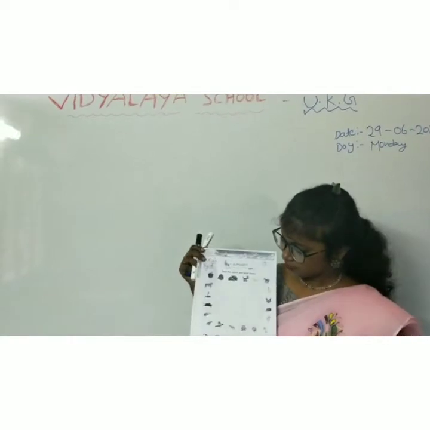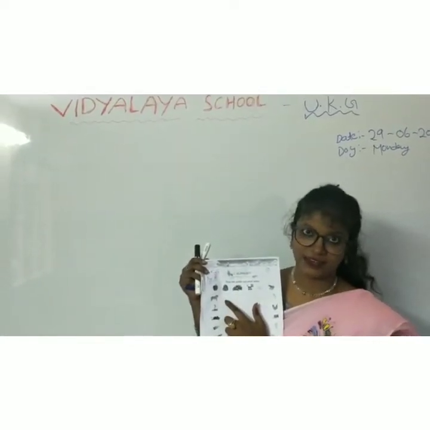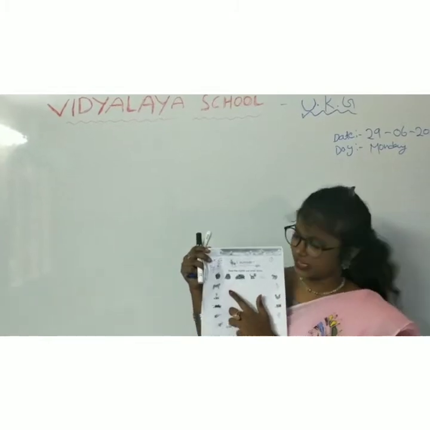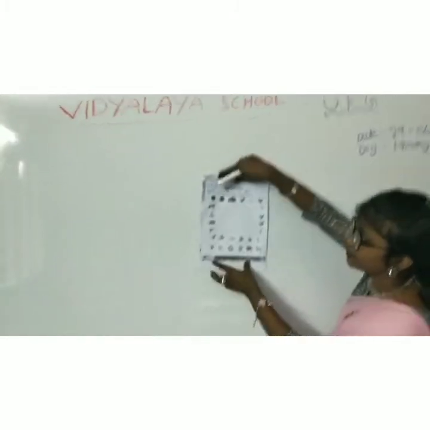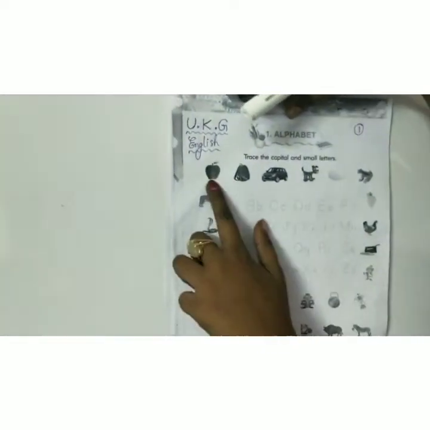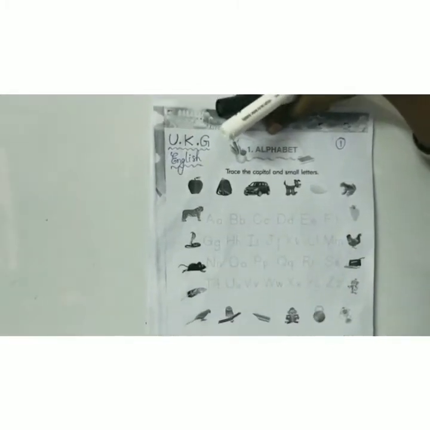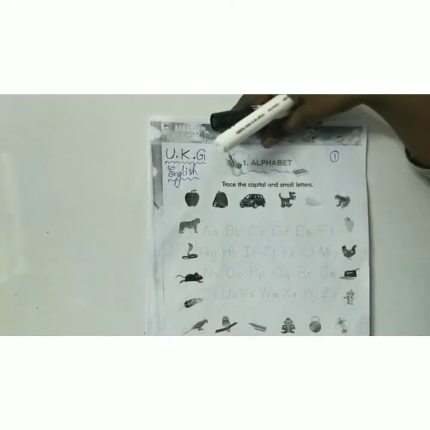Okay. What is this letter, children? A. A for apple. Where is the apple here? Can you identify where the apple is here? Here. Here the apple is there. Next, what is this letter? B. B for bag. Where is it?